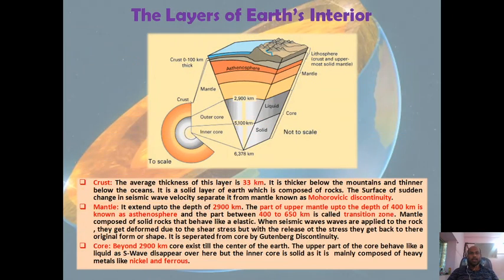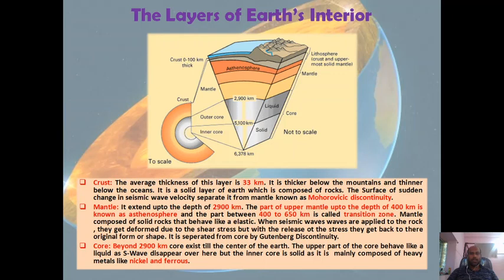Next one is layers of the Earth's interior. On the basis of temperature, density, pressure and earthquake waves, we classify three types of layers within the Earth's interior. The first layer is the crust. The average thickness of this layer is 33 km. It is thicker below the mountains and thinner below the oceans. It is a solid layer of the earth which is composed of rock.